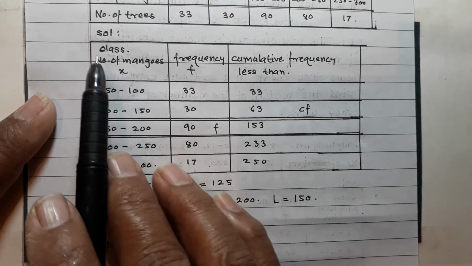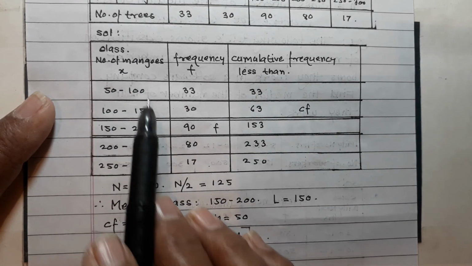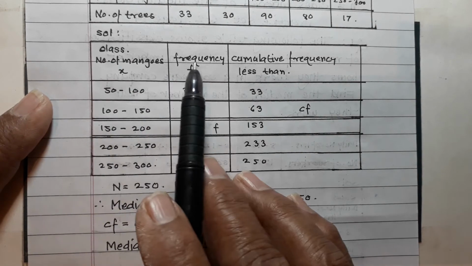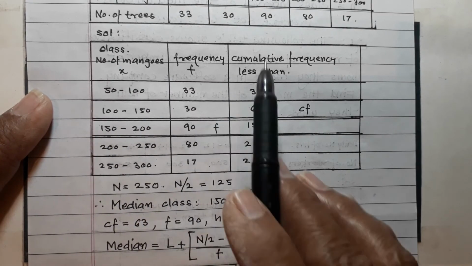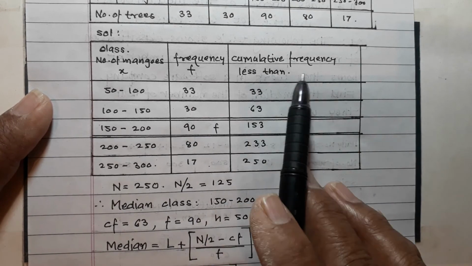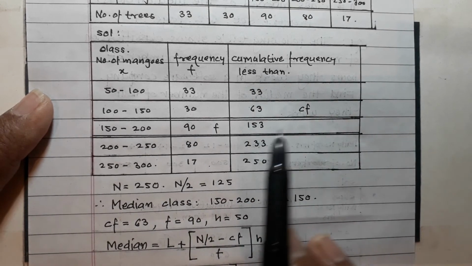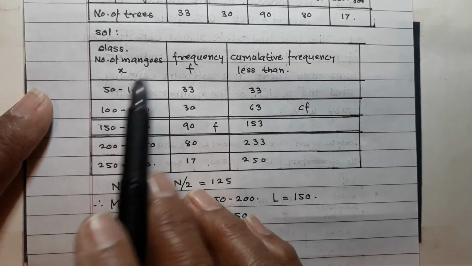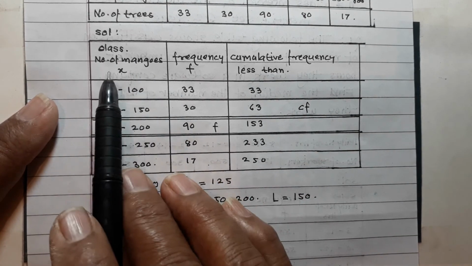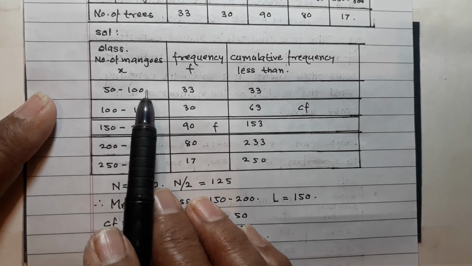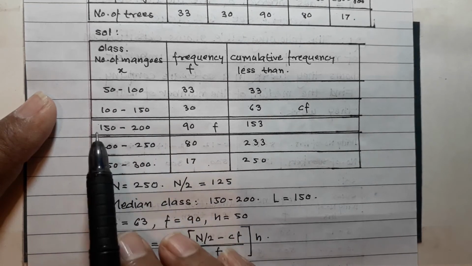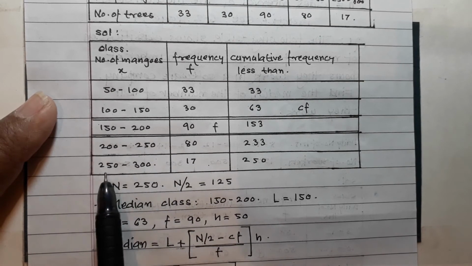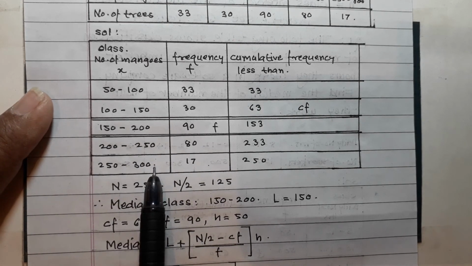Solution. First prepare your table: classes, number of mangoes x, frequency f, cumulative frequency less than, and then find CF, F, and the median class. Classes: 50 to 100, 100 to 150, 150 to 200, 200 to 250, 250 to 300.